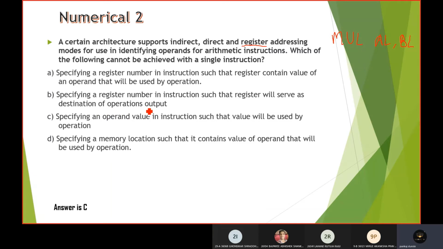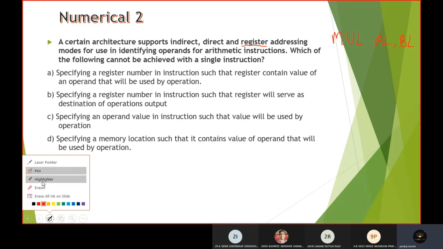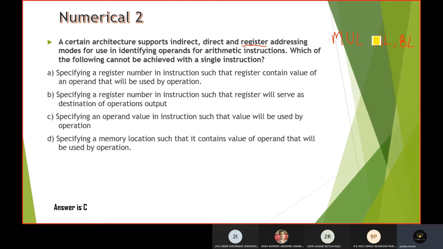The second option is specifying the register number in the instruction such that the register will serve as a destination of the operation's output. So here you can see the register is actually specifying the destination for the result. For example, multiplication of AL and BL can be stored into AL register. Here the register is serving as a destination of the operation. So this can be achieved.